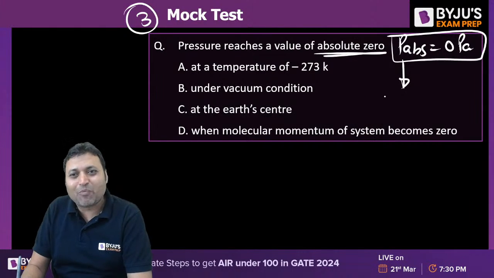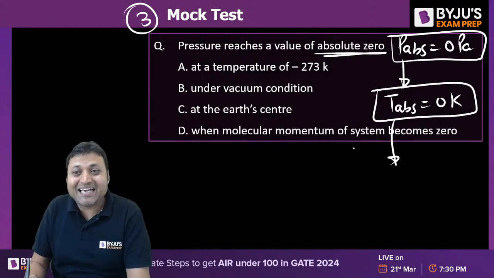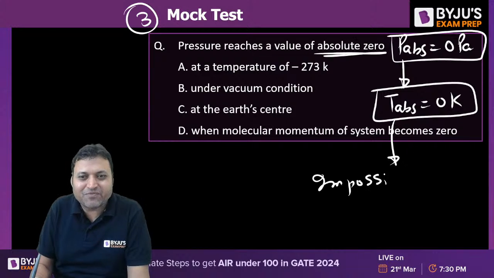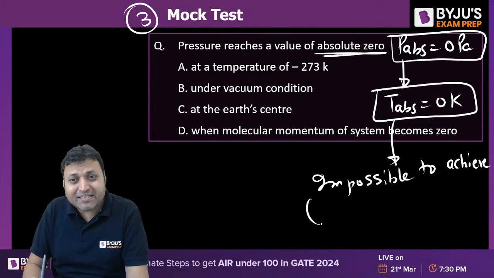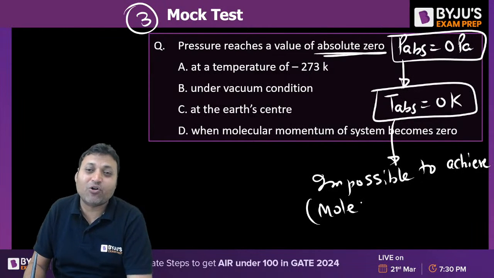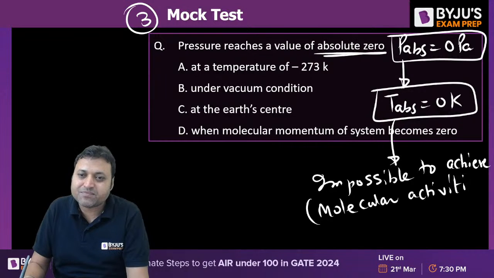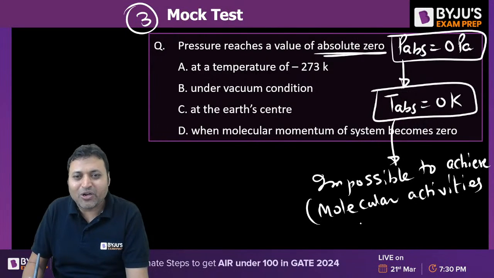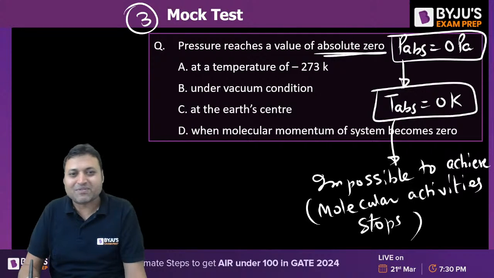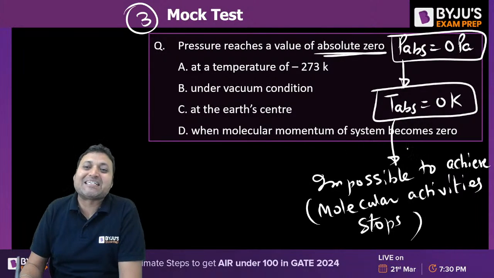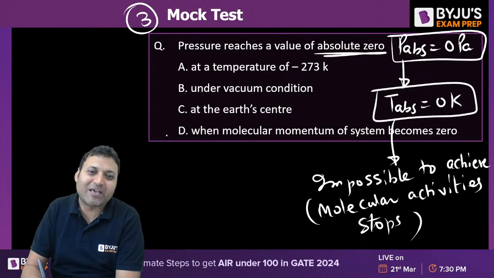Absolute pressure becomes 0 Pascal when the absolute temperature becomes 0 Kelvin. And this is impossible to achieve. Why is it impossible to achieve? Because at absolute 0, molecular activity or molecular motion stops. So when the molecular momentum of the system becomes 0, and molecular velocity becomes 0, then only absolute 0 is achieved.